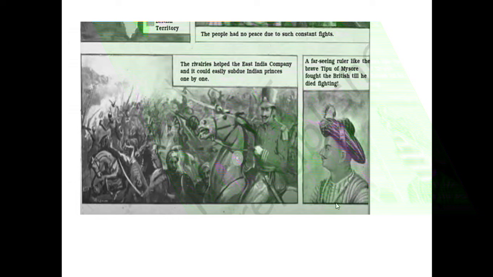How did Indians react to this conquest? This was how they reacted. They say that we are having peace because the British have come. There is not going to be any looting, there is not going to be any war. So one says that it is God who sent them. The other says our fate is linked with them. So this is what the common man is thinking.